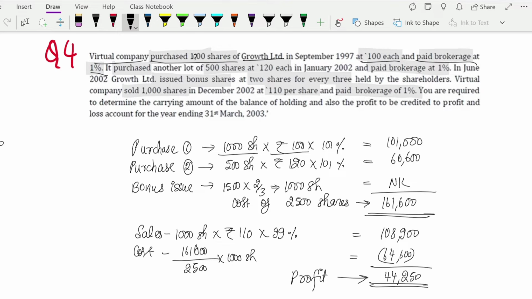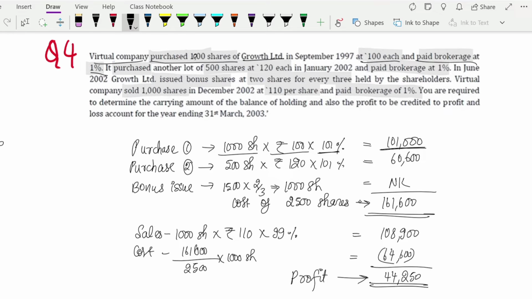So what will be the cost? The cost will be purchase cost plus incidental cost. So it will be 1000 shares into 100 rupees, actually into 101, because 1% of 100, that is 1 rupee, you have paid as brokerage also. So that cost will also be included here. So your cost will be 1,01,000.